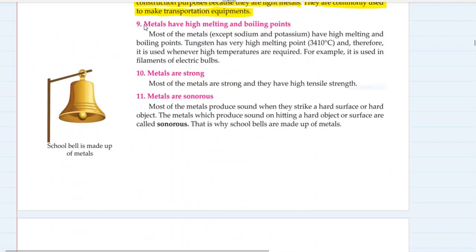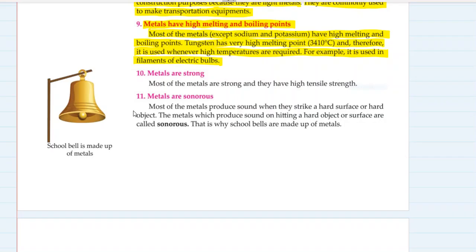Then metals have high melting and boiling points. Most of the metals except sodium and potassium have high melting and boiling points. Tungsten has a very high melting point and therefore it is used whenever high temperatures are required. For example, it is used in the filaments of electric bulbs.